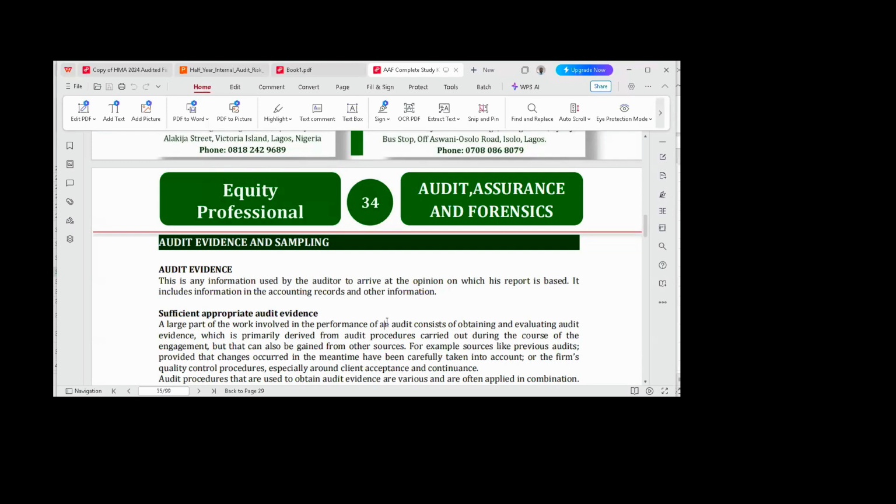Appropriateness talks about what? Quality. From where do you get your information? What is the source of your information? What is the source of your audit evidence? It's very important. If the source is not credible, the audit evidence will not be credible. I take it again. If the source of your information is not credible, the audit evidence will not be credible. Is that clear?